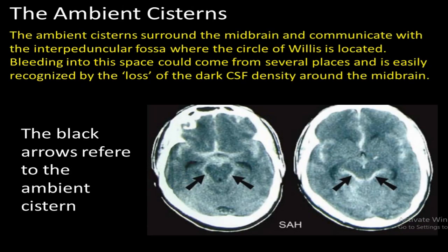The ambient cisterns. The ambient cisterns surround the midbrain and they communicate with the interpeduncular fossa, where the circle of Willis is located. Bleeding into this space could come from several places and is easily recognized by loss of the dark CSF density around the midbrain. As you see in this CT, the black arrows refer to the ambient cistern.